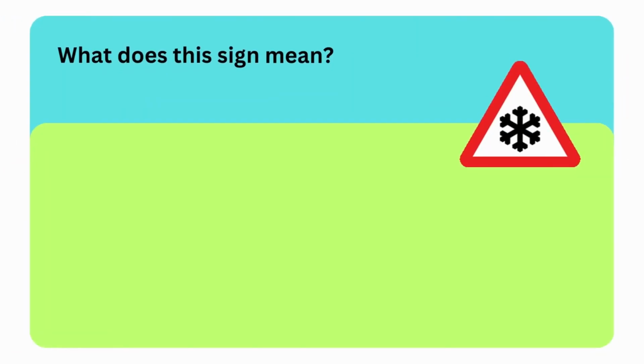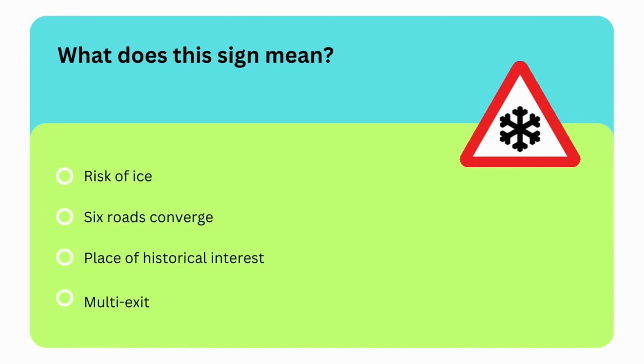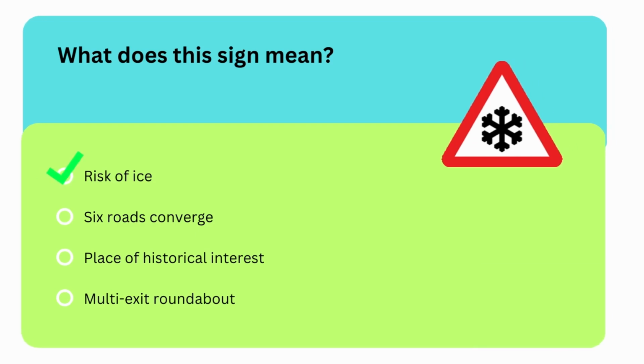Next question is, what does this sign mean? Options are risk of ice, 6 roads converge, place of historical interest, or multi-exit roundabout. So the correct option is first option. This warns us of the risk of ice.